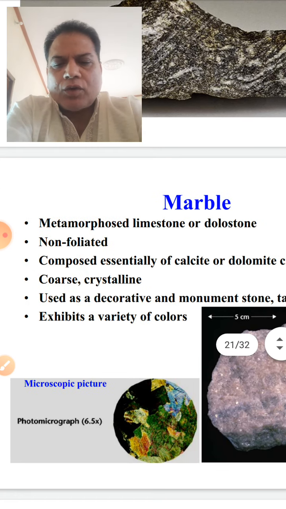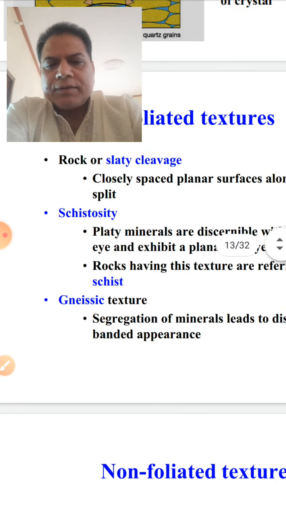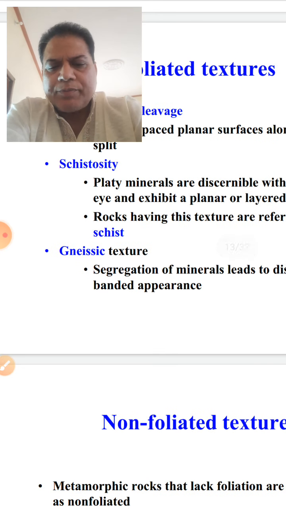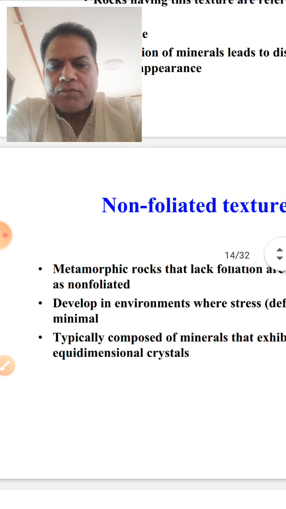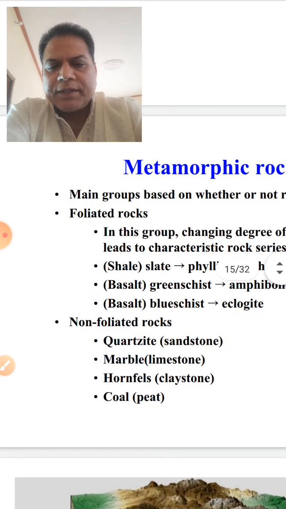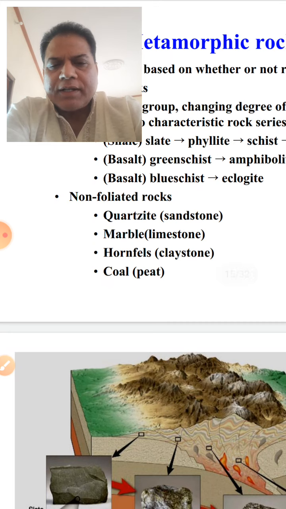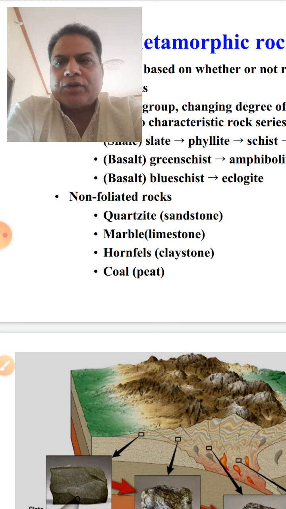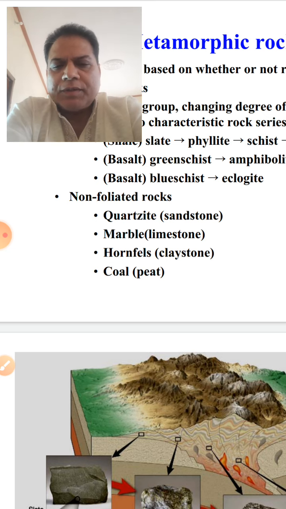Again, they are also non-foliated rocks. They lack schistosity, cleavage and gneissic structure, and the minerals depend upon the rock type. The minerals are there, claystone, and that one because coal is, as you all know from a geology point of view, not a mineral but a rock in that sense, because it is formed organically.